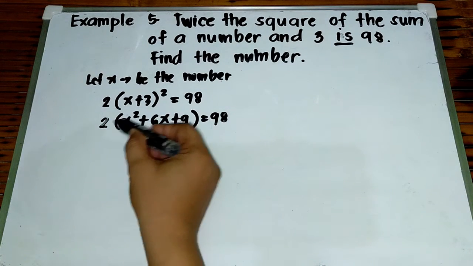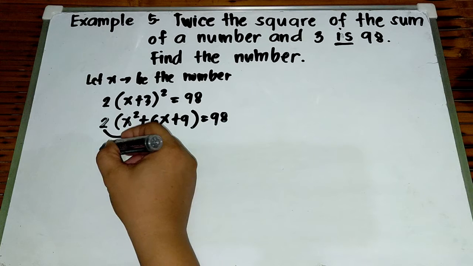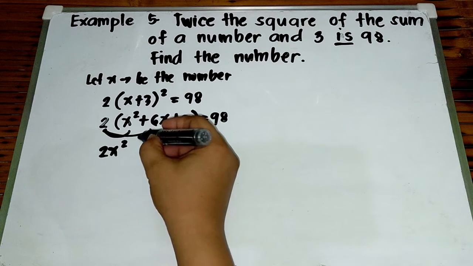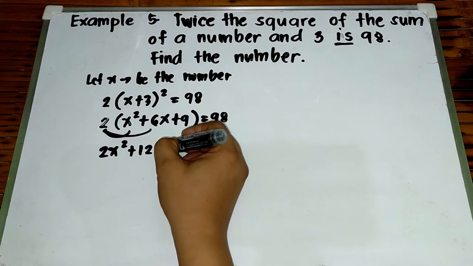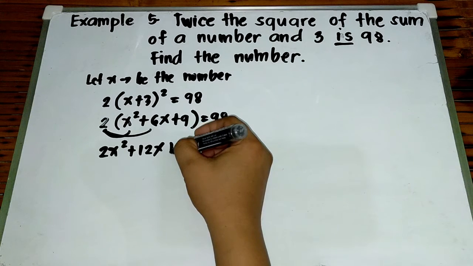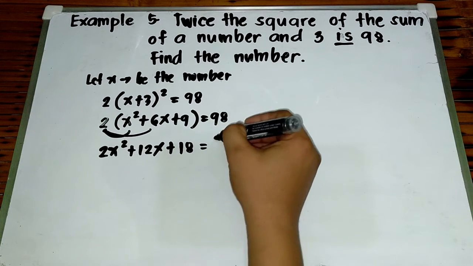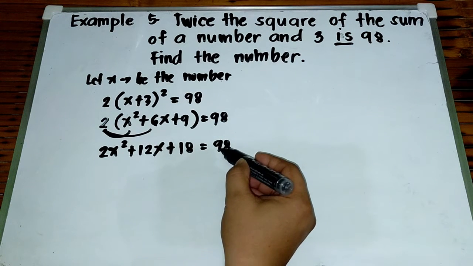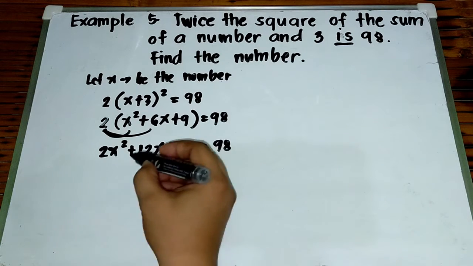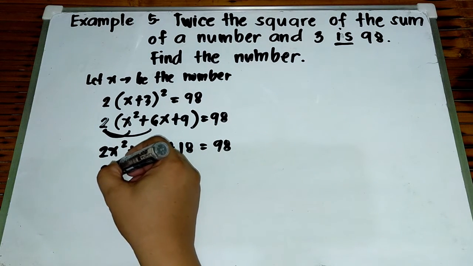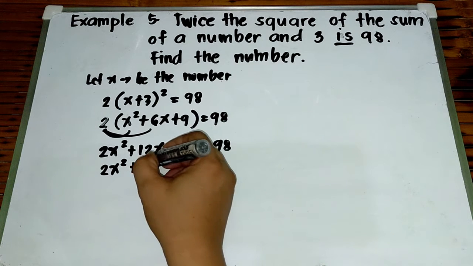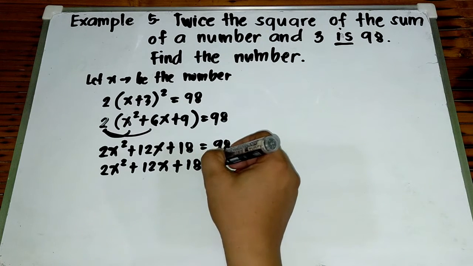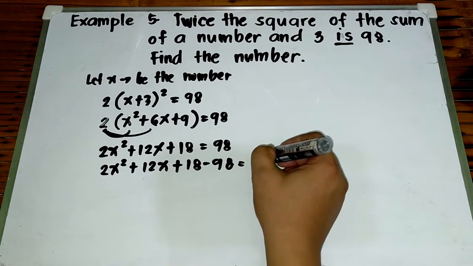Next, distribute natin yung 2 dito. So, 2 times x squared, that is 2x squared. And then, 2 times 6x, that is 12x. And then, 2 times 9, that is 18, is equal to 98. Right? And then, simplify natin, or simply transpose this positive 98 to left side. It becomes negative, right? So, this is 2x squared plus 12x plus 18 minus 98 is equal to 0.